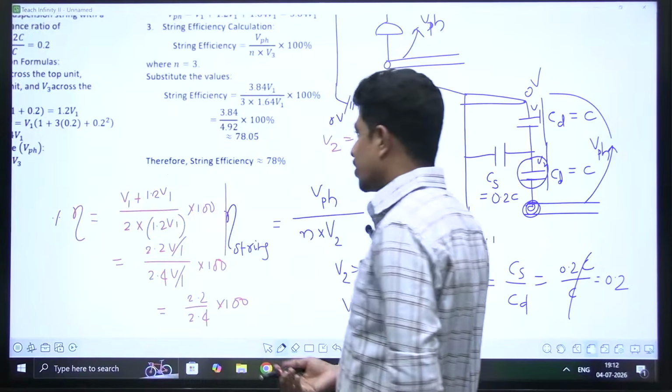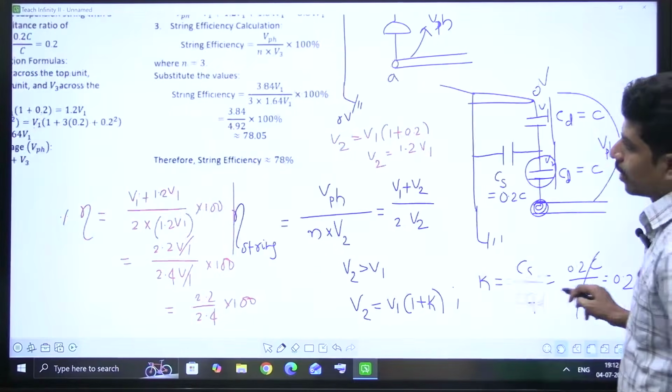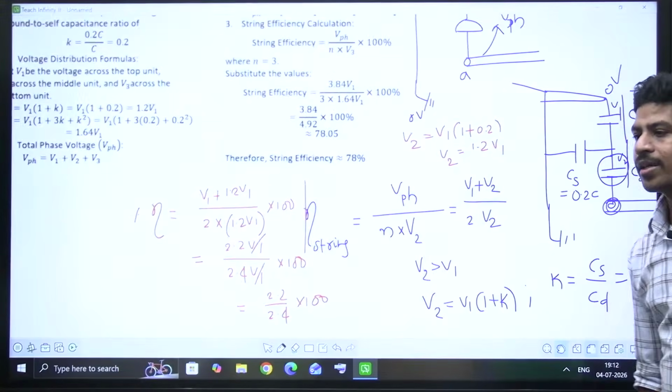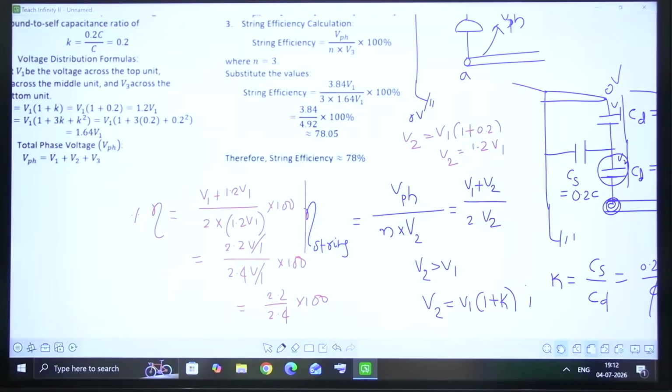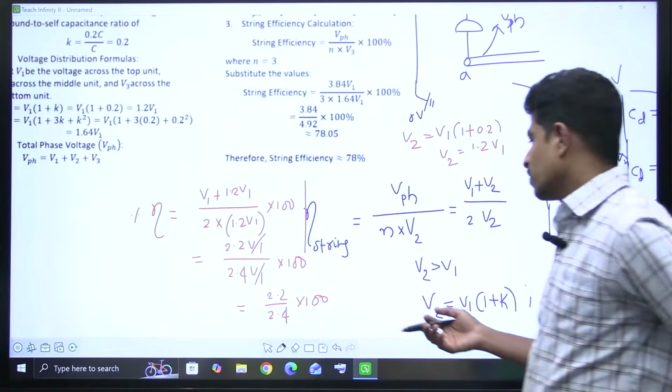Just do this calculation. One important update for all of you: a virtual calculator is allowed in your examination. You need not carry a calculator; that calculator is given by the authorities and displayed on your screen. I am discussing this so you prepare accordingly, because questions will involve more calculation.